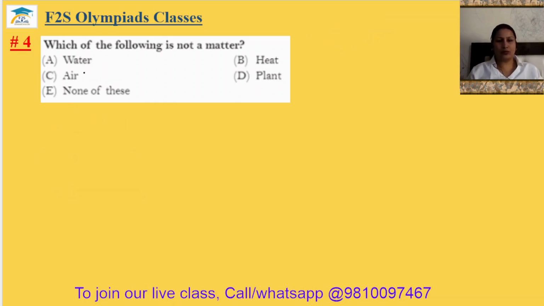Question number 4. Which of the following is not a matter? Water is a matter. What is matter? Matter means that which we can touch, which can occupy space, and that has mass. Those are matter. But heat we cannot. Heat cannot occupy space and it does not have mass. So that's why the answer will be B. The fourth answer is option B.